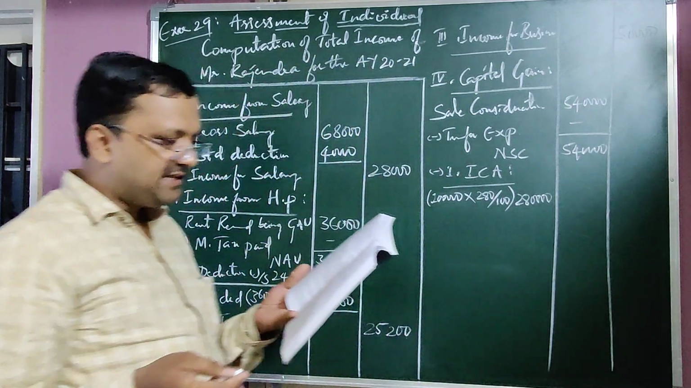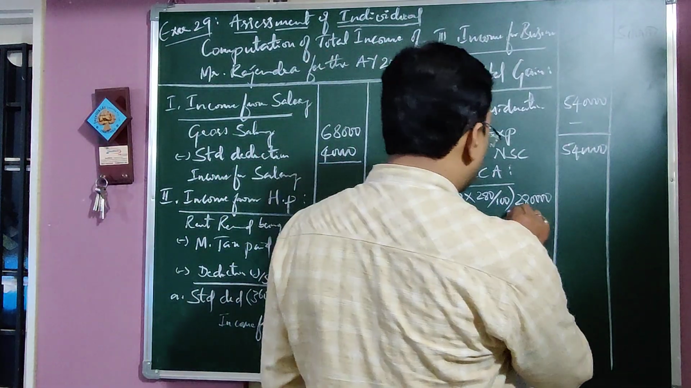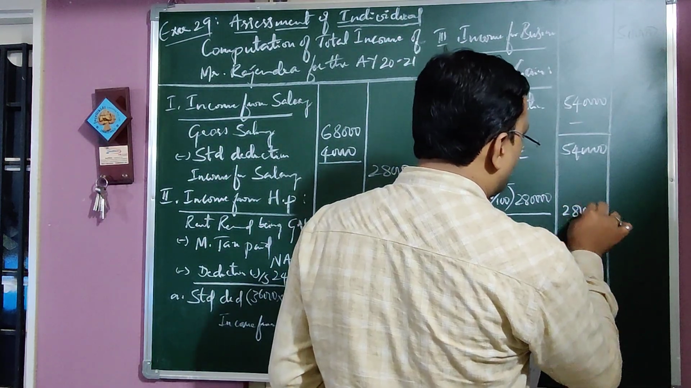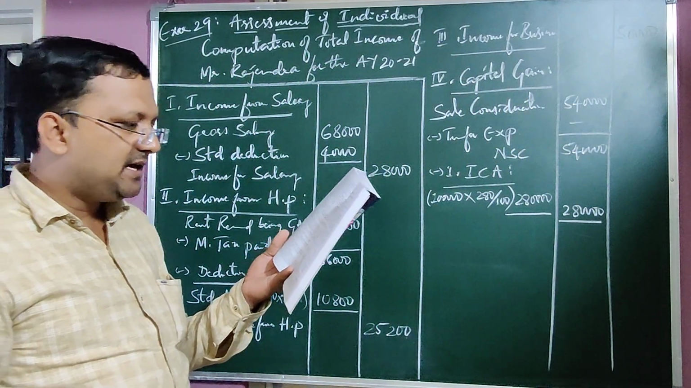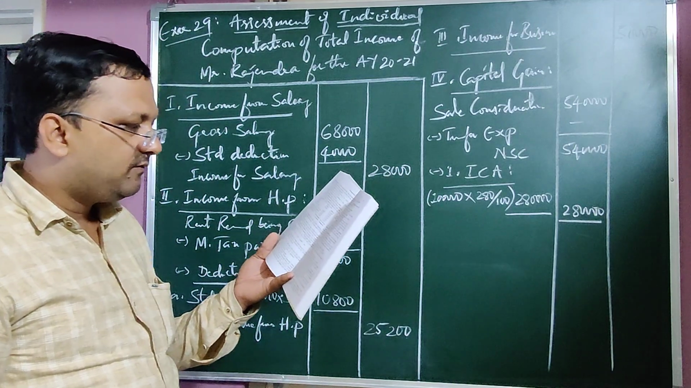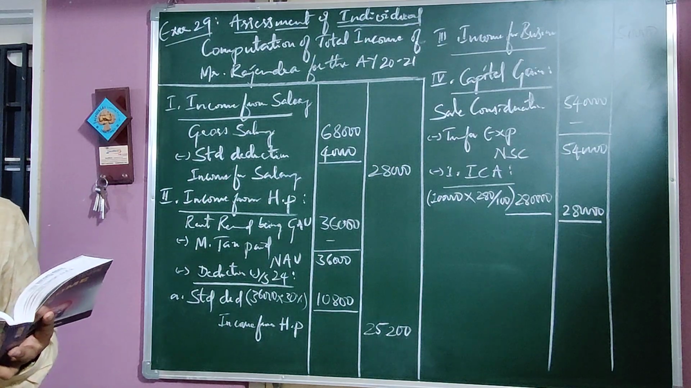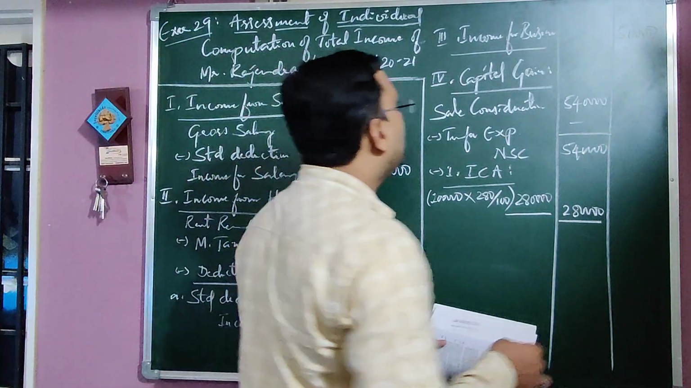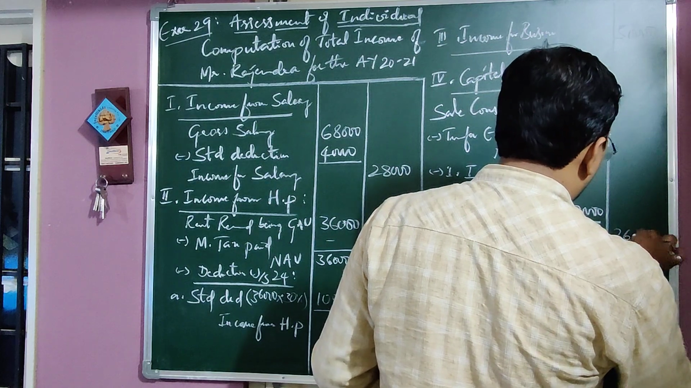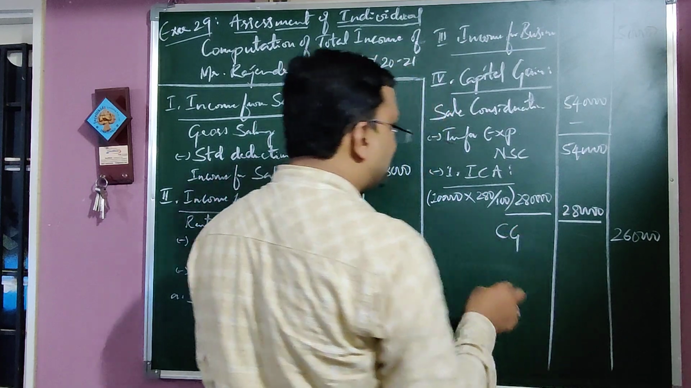If there is an indexed cost of improvement, then you need to calculate it, but no improvement has been given. So 2,80,000 only. Then 5,40,000 minus 2,80,000 gives 2,60,000 rupees. This is the capital gain.